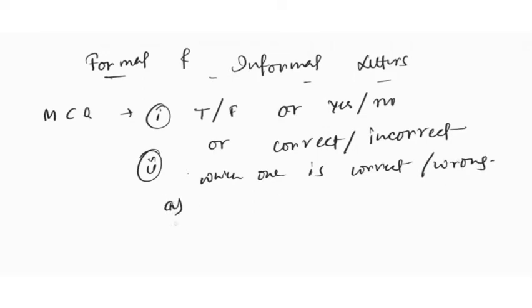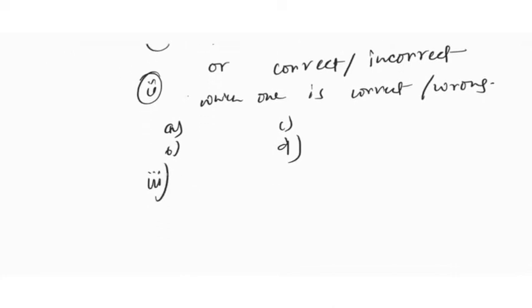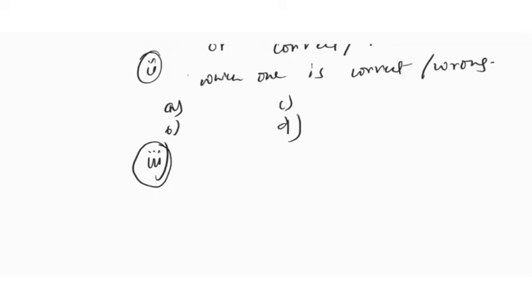Now it will be given A, B, C, D. Now which one is correct? You have to tick that one. So these are the two types you will get. Or you may get fill in the blanks, one word, just like how to start, or what should you write in the salutation? So A, dear sir.